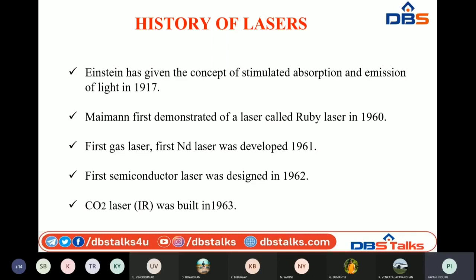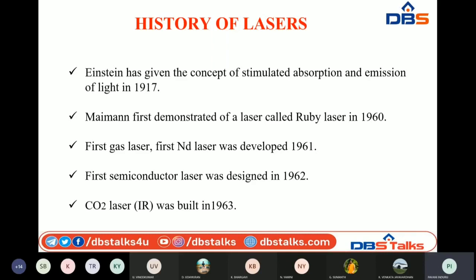After that, Maiman was the first scientist who demonstrated and constructed the laser, called the ruby laser, in 1960. The boost for the invention of many lasers was in the 1960s.